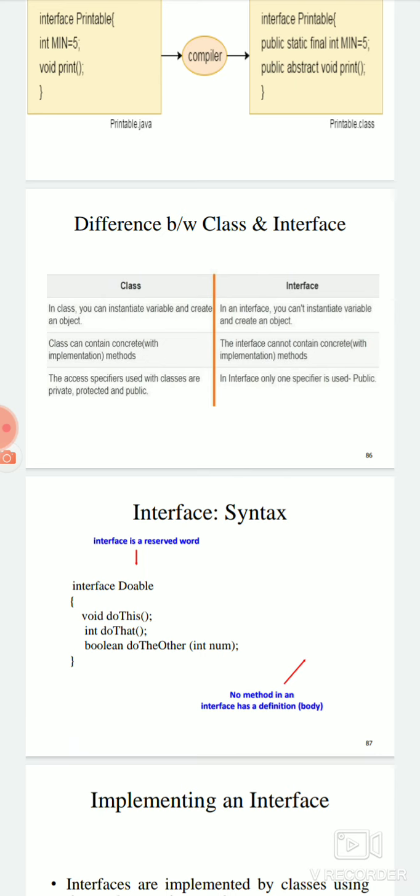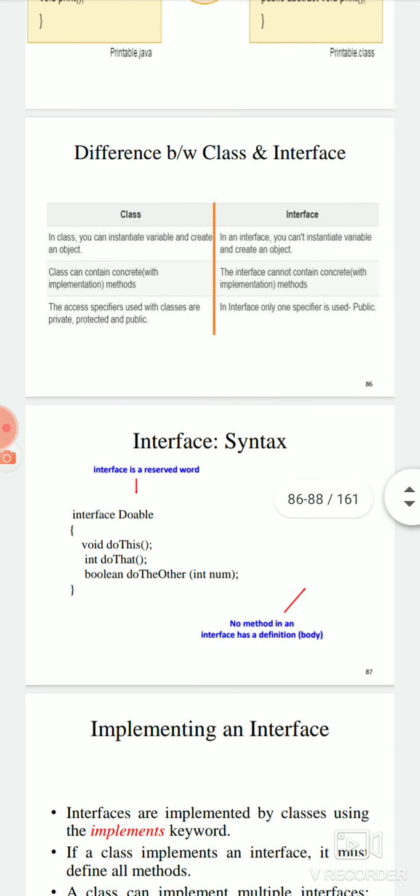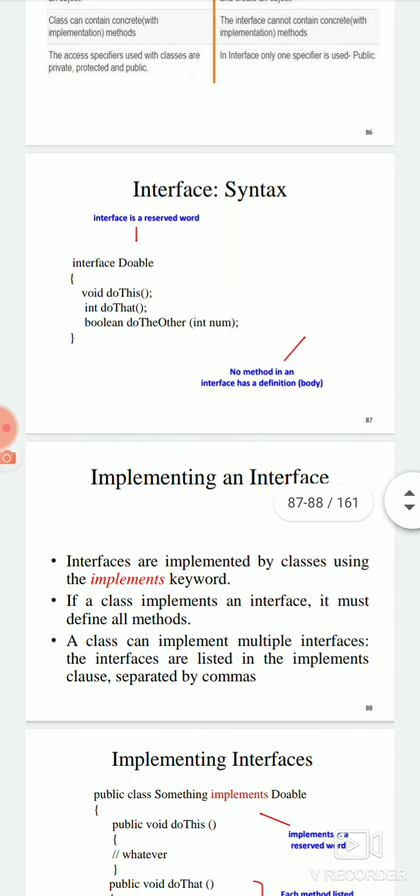In a class you can create an object, but with an interface you cannot create an object. That is the first main difference. And a class will have concrete methods, but an interface cannot have concrete methods. It is a kind of declaration, because for a method in an interface we will not write the definition of the method or function. Classes can be used in public, private and protected mode, but an interface is always used in public mode.